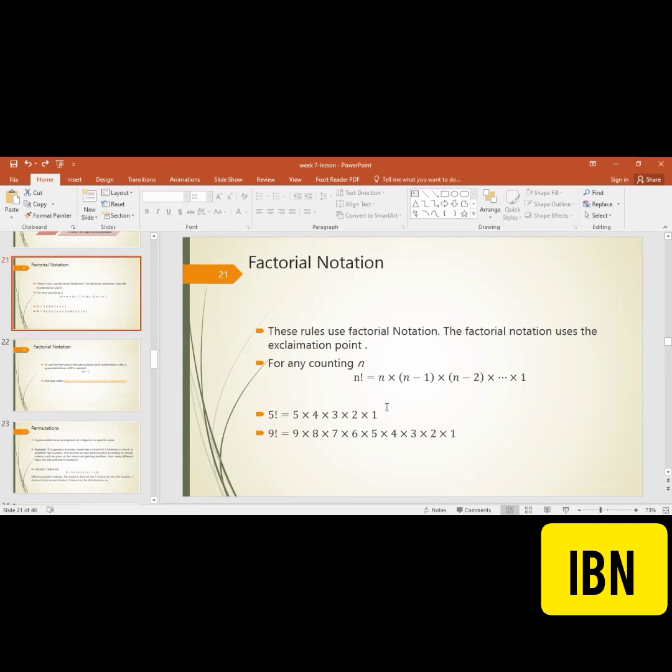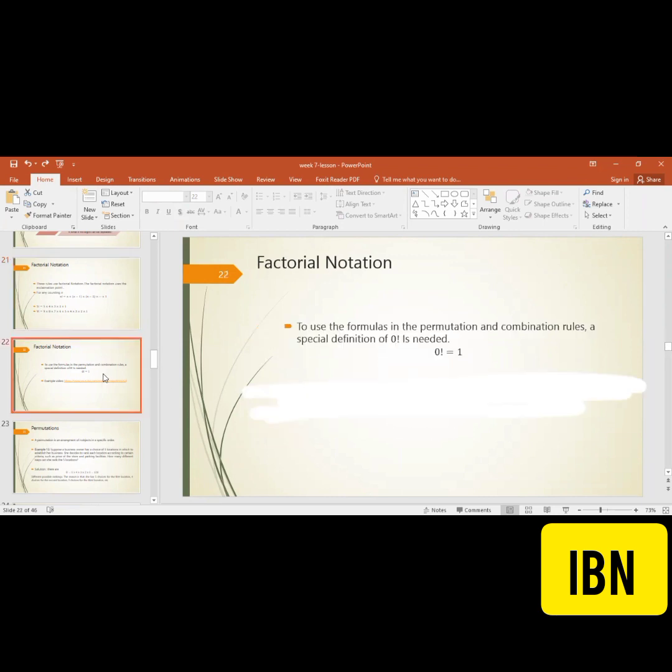So 5 factorial will be 5 into 4 into 3 into 2 into 1. Similarly, for any integer number, we can get the factorial. One important point is that 0 factorial is equal to 1 all the time, because it's a multiplicative situation. If we multiply with 0, everything would vanish. So we consider it the postulate of the factorial that 0 factorial is equal to 1 always.